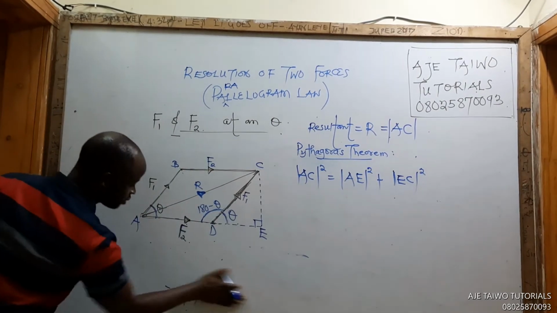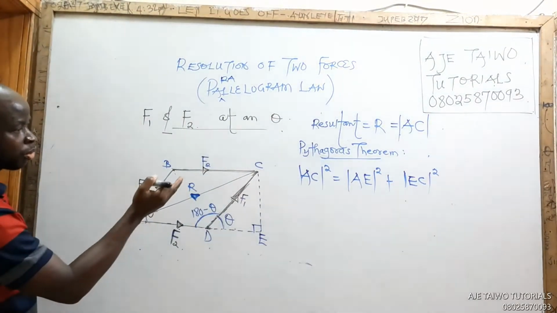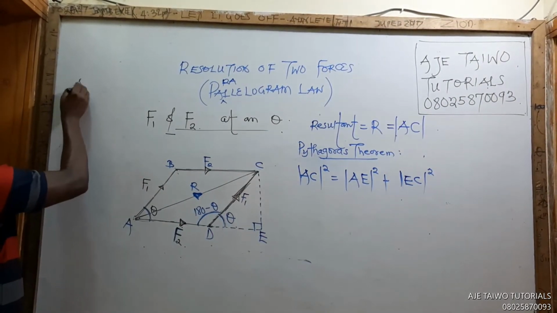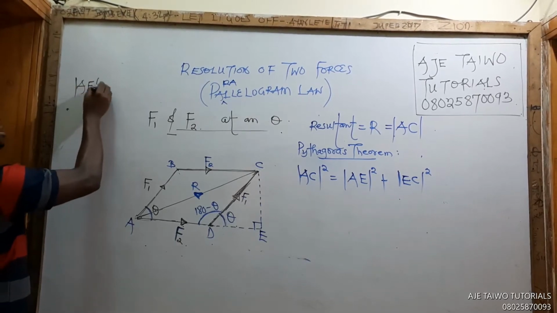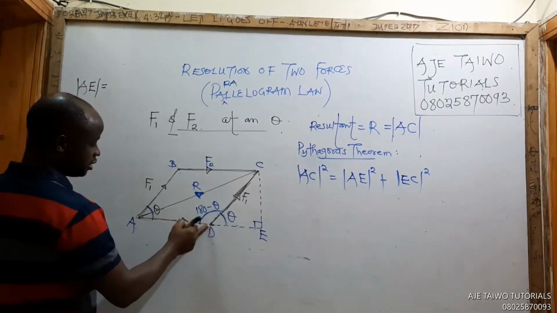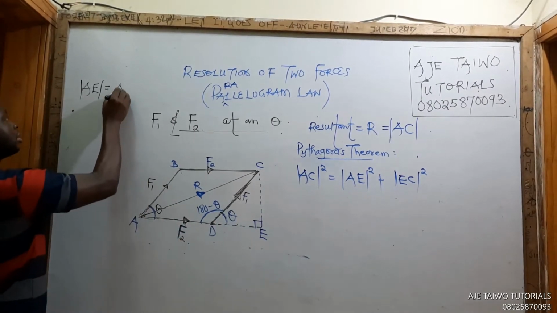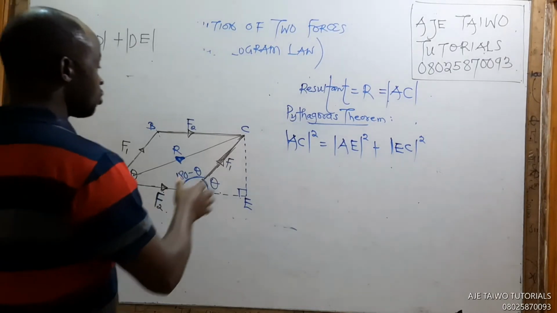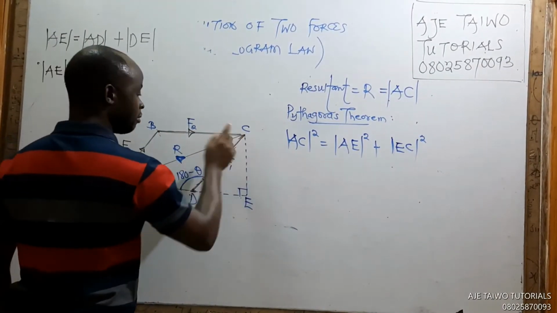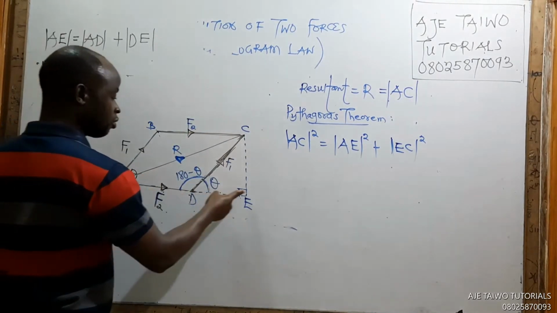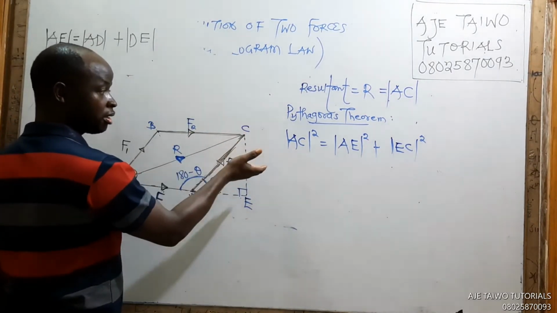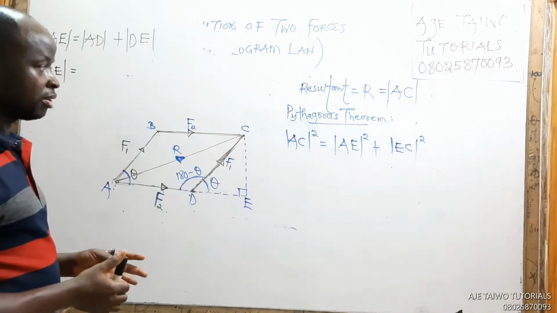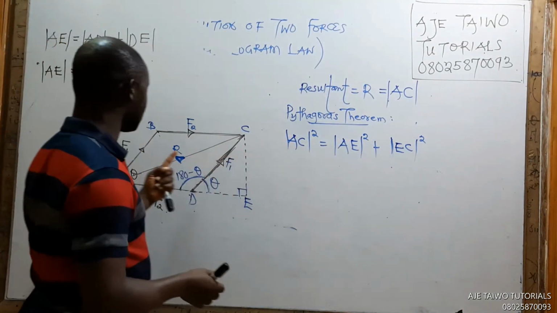Let's come here, please. Let's write everything. I want to repeat this thing. I need to get what AE is. See what AE is. AE is AD plus DE. AC squared, Pythagoras theorem, is AE squared plus CE squared. That's Pythagoras theorem. So we need our AC squared, we know it as R.